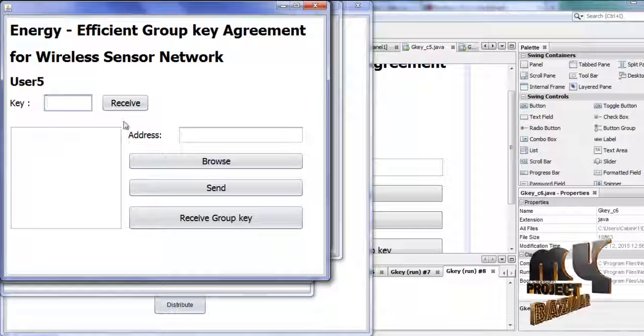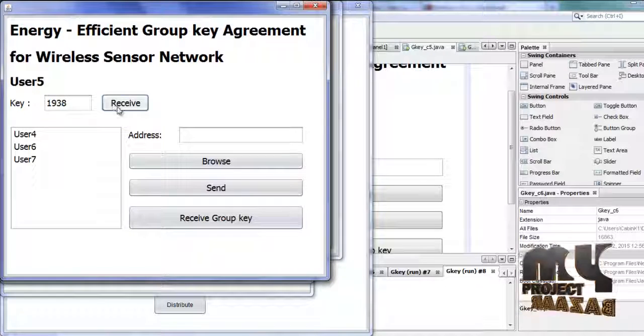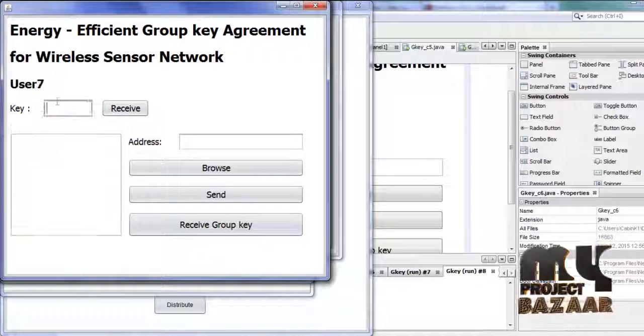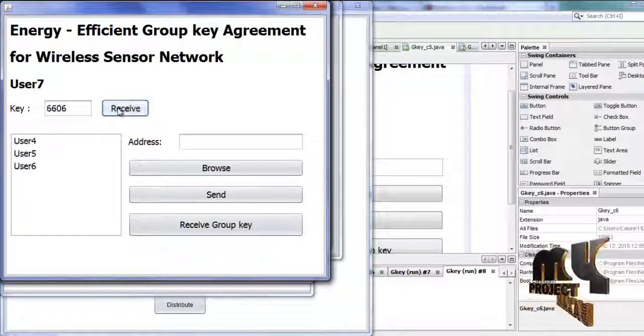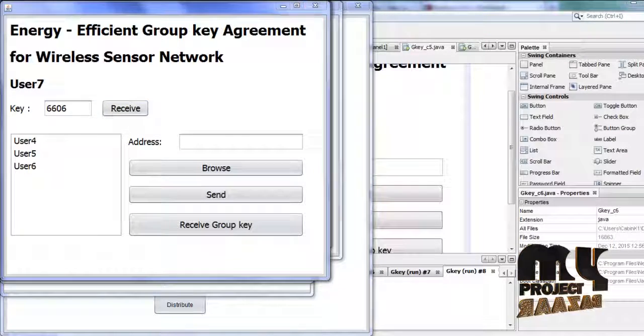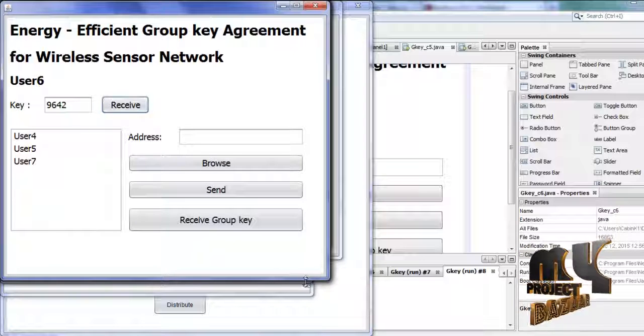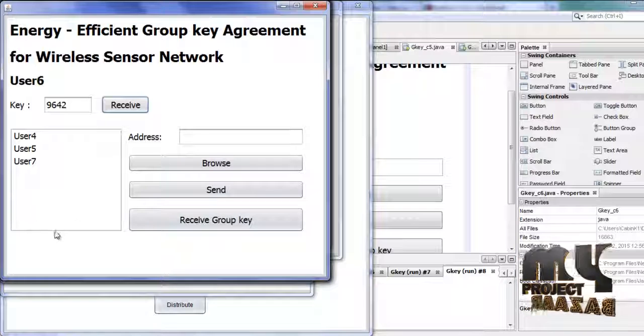Next, user 5 has 4, 6, 7. User 6 has 5, 6, 4. User 7 has user 4, user 5, user 7. So we can communicate with these users.